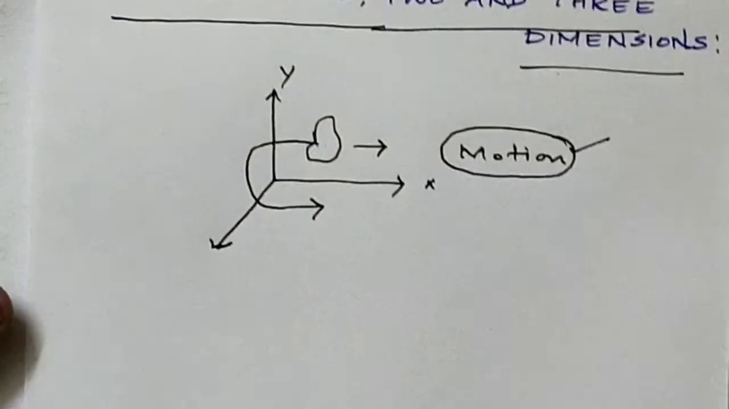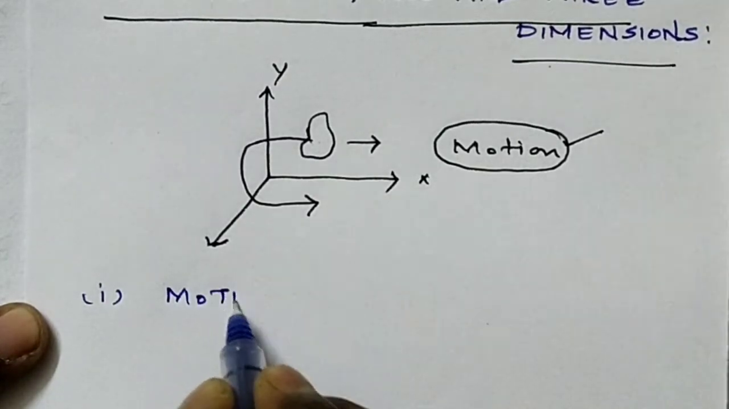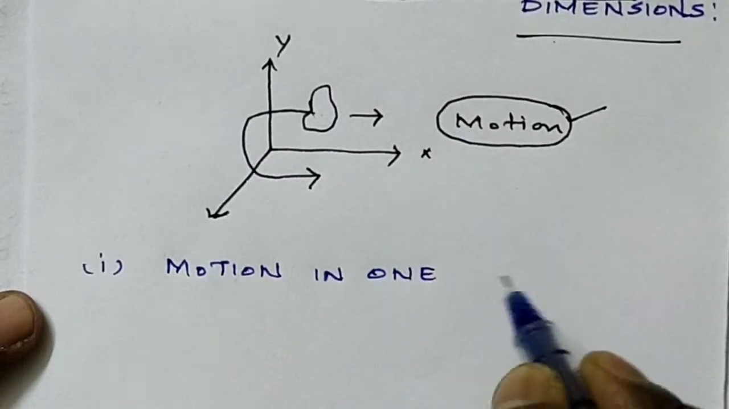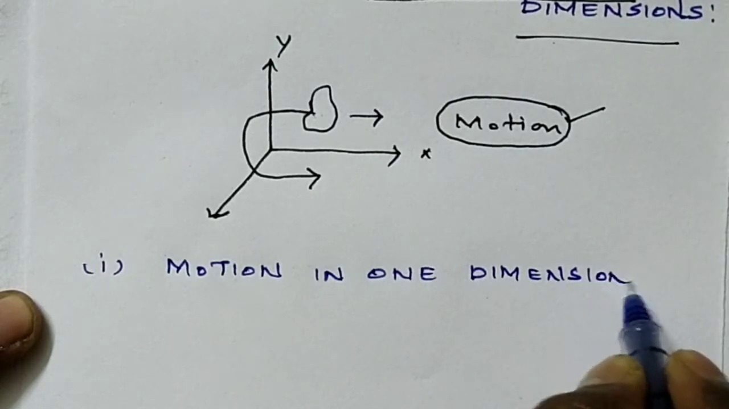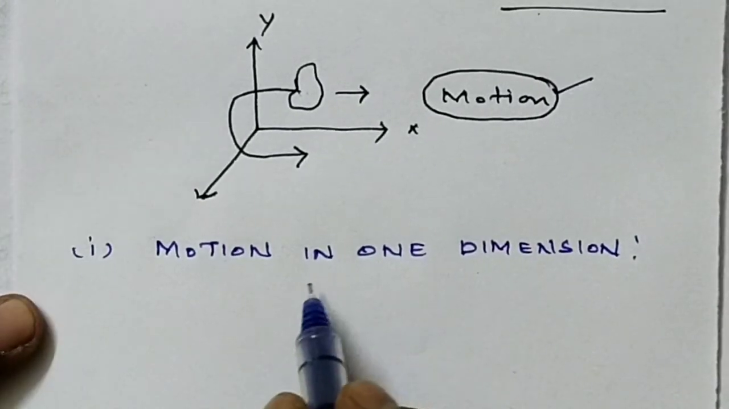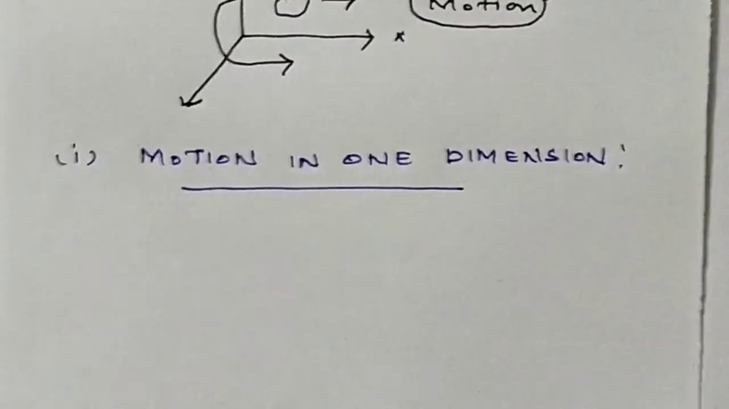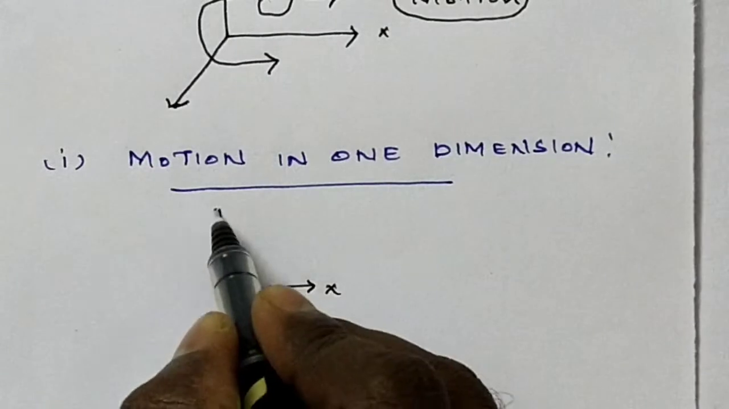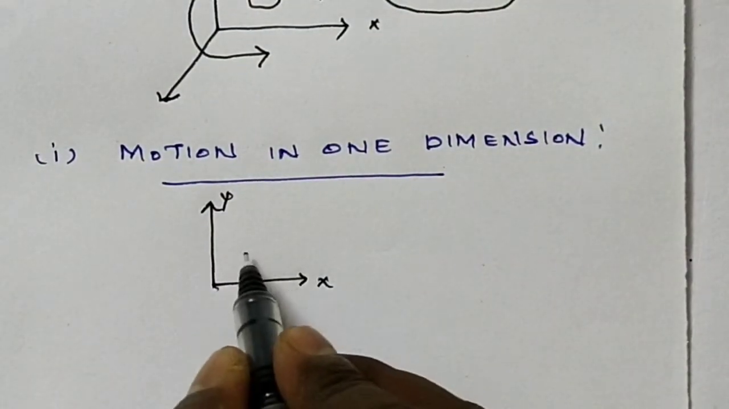So now moving to motion in one dimension. What is the motion in one dimension? Here it is the motion of a particle moving along a straight line. Now here consider two coordinate systems, that is x and y. Suppose the car is moving in the x direction.